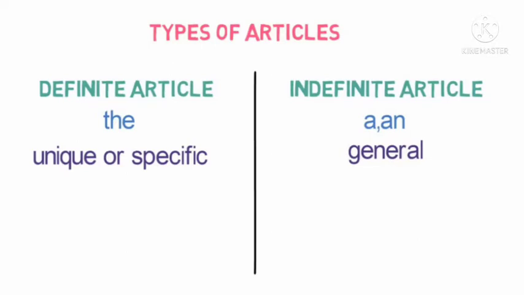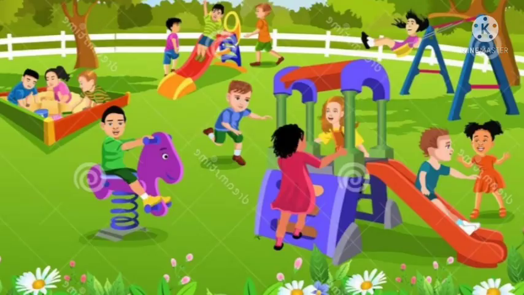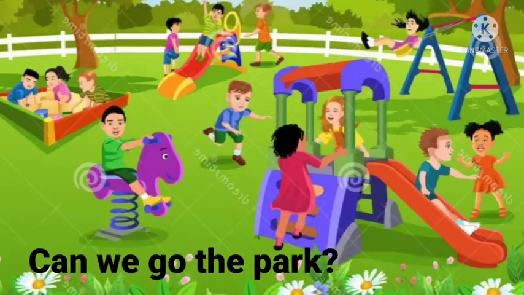A and an are called indefinite articles, and the is a definite article. So what do you mean by definite, children? Definite means something which is clear, something which is fixed or certain. So definite articles are used to refer to things which are specific, which are previously known or mentioned. Something being identified both by the speaker and the listener means something which is already known by the speaker and listener. For example, can we go to the park?